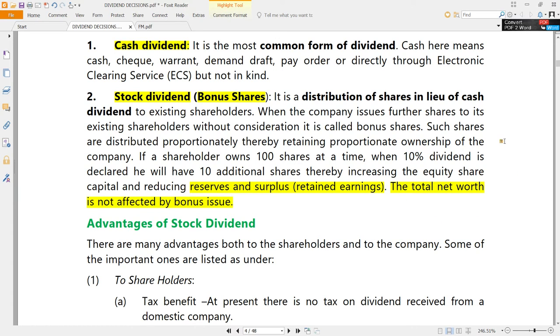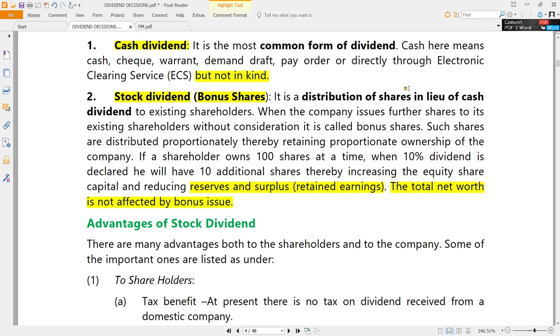Bonus shares are also a kind of dividend, but not a cash dividend. That is called stock dividend. Instead of giving cash, the company is giving shares to the shareholders, naturally free of cost. That is why they are called bonus shares or stock dividend. Cash dividend can be paid in the form of cash. Cash does not mean the company knocks on the door and gives currency to the shareholders. It can be given in the form of checks, warrants, demand drafts, or direct bank transfers. That is all part of the cash dividend, but not in kind.